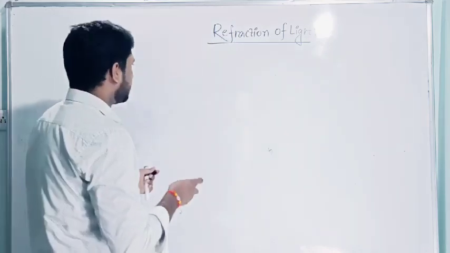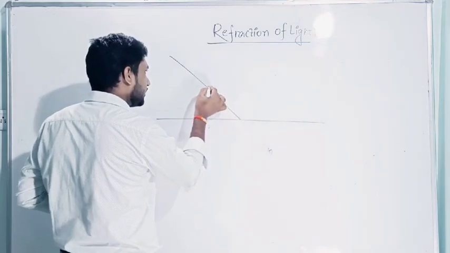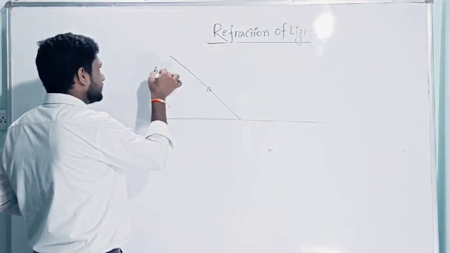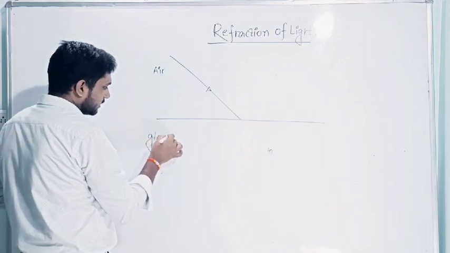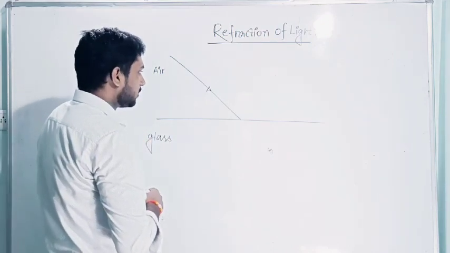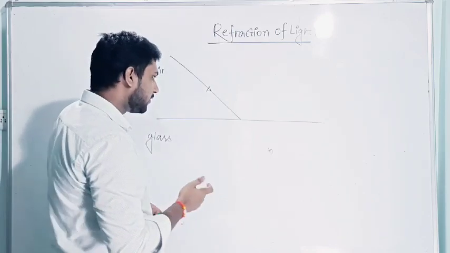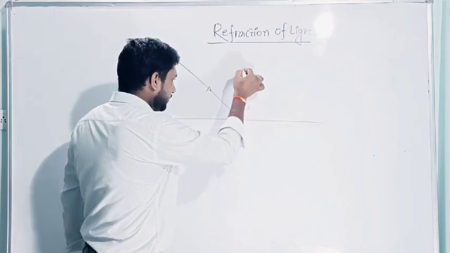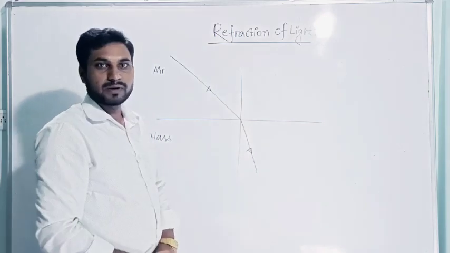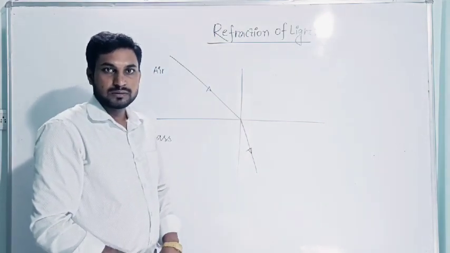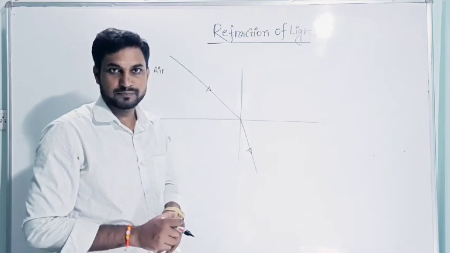Here you can see, students, this is medium 1. It's traveling in the air. Suppose this is medium 1, air, and this is medium 2, glass. When light travels in air, it will travel in a straight line. But when it changes the medium, the path of light will change. This phenomenon is known as refraction of light.